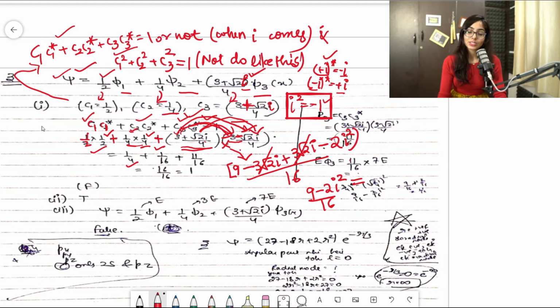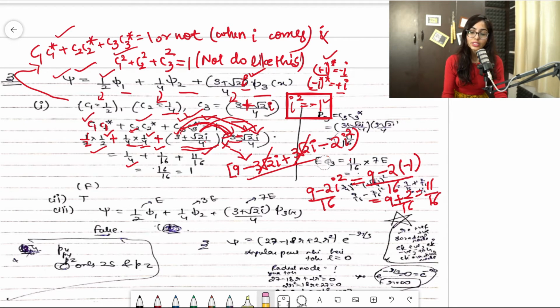Clear? So that i squared value is minus 1. So when I put this i squared value, minus 1, it will become 9 minus 2 minus 1, over 16. So this minus will become positive. It will become plus 2 by 16 and the answer will be 11 by 16. So that's why I have directly written that it is 11 by 16. Clear, guys? I hope that is clear to you.